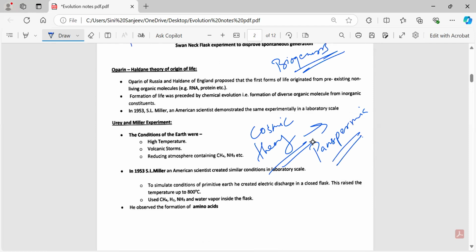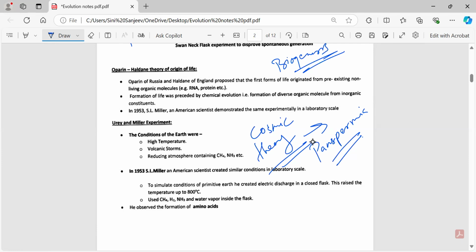According to this theory, we already know spores, right? Small spores. According to this cosmic theory, the spores were transferred to different planets, including the Earth, and then generated life. So this is called what? Cosmic theory, where spores gave life.